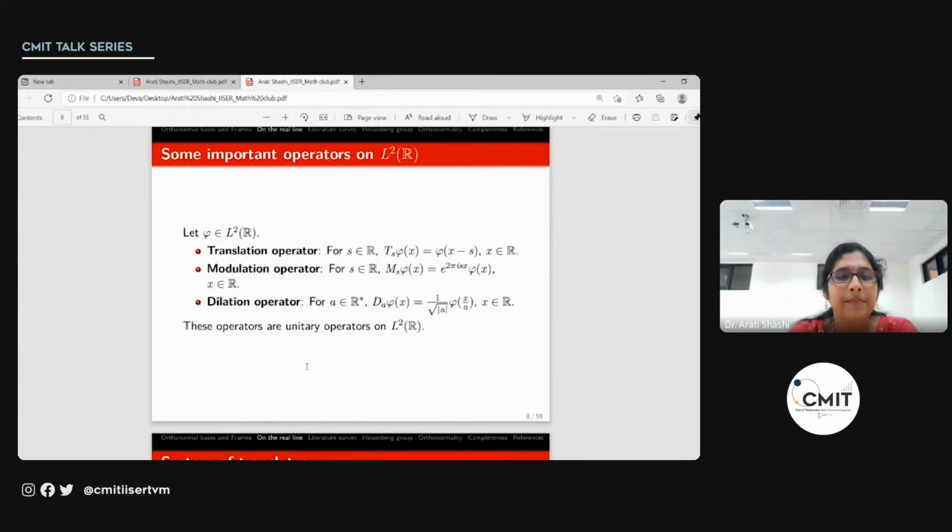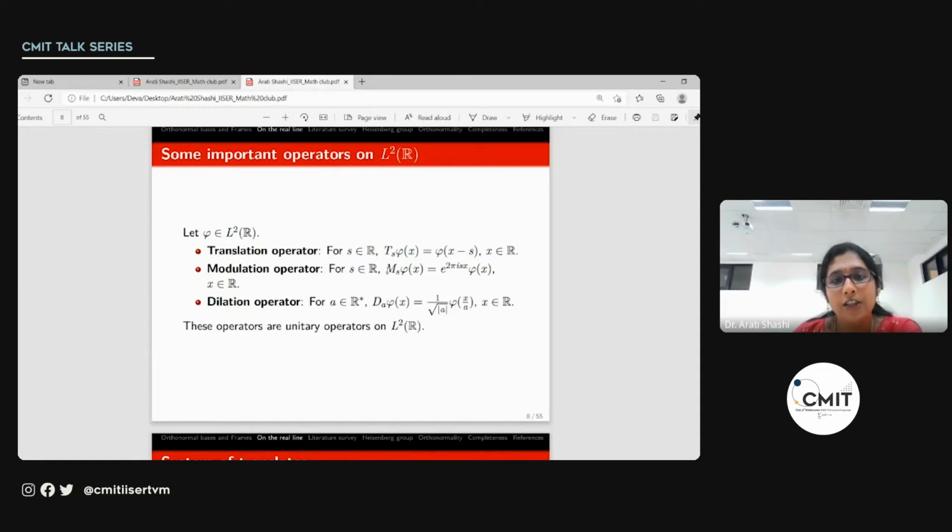Now let us look at some important operators on L2 of R. These operators are important in time frequency analysis, specifically when I need to speak about systems of translates or the wavelet system. Let phi be in L2 of R, then the translation operator denoted by T_s, with parameter s, for any real s, the translation by s of phi at x is phi of x minus s. It is operating on the L2(R) element phi, and T_s phi is another L2(R) element.